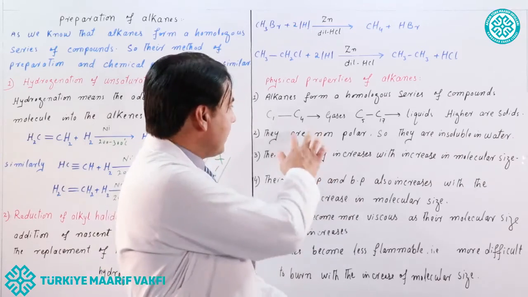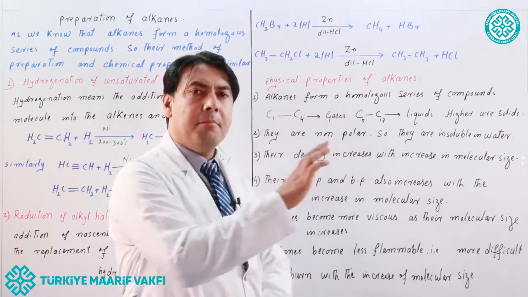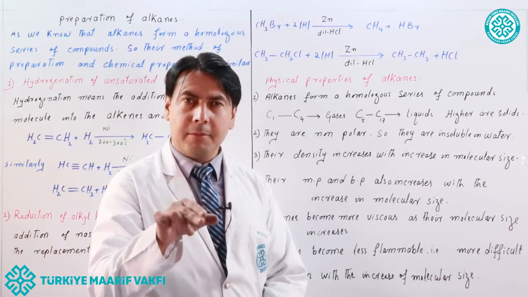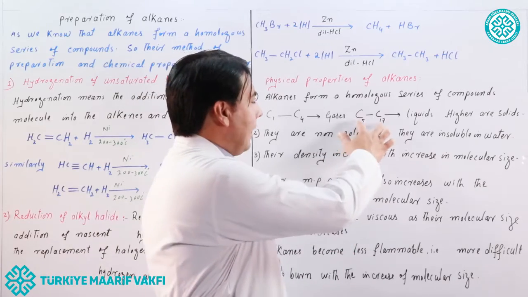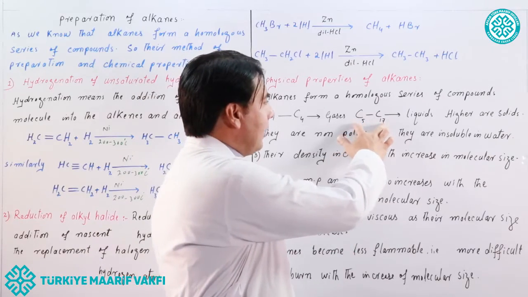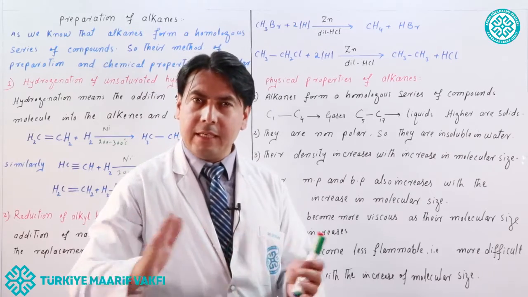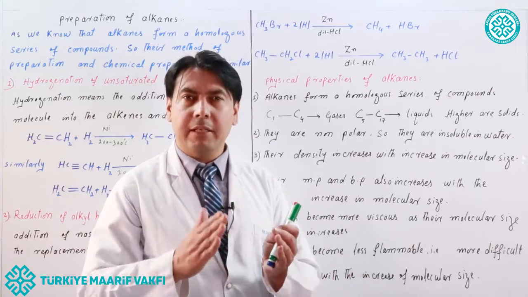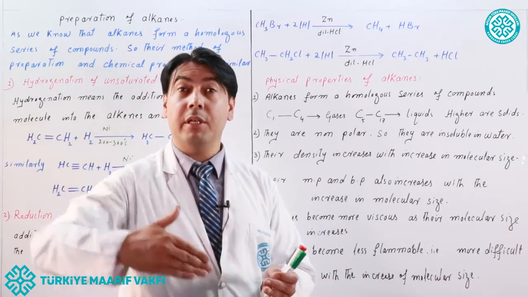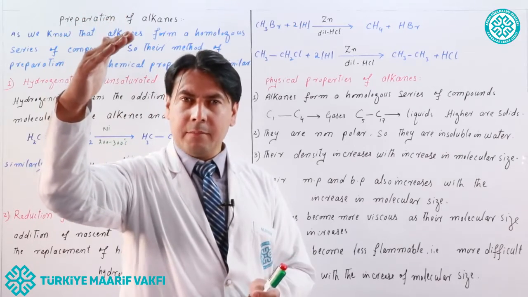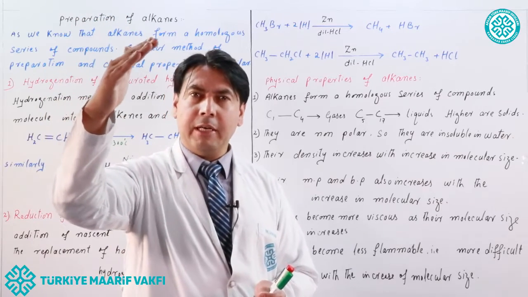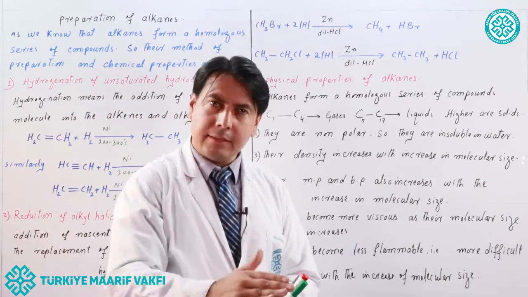That's why the first members are in the gaseous state, because they have low melting and boiling points. They have lower melting and boiling points than the solid state. So with the increase in molecular size, their melting point and boiling point will also increase. With the decrease in molecular size, their melting point and boiling point will decrease.